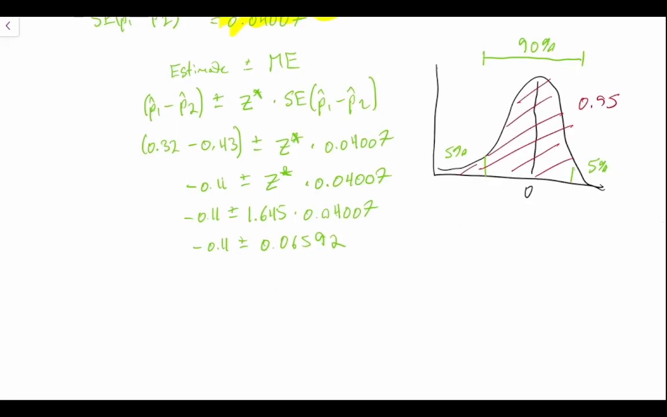And then we can just calculate our confidence interval. So negative 0.11 minus 0.06592 gives us negative 0.1759. And negative 0.11 plus 0.06592 gives us negative 0.04408. And just like that, we have created our 90% confidence interval for comparing the difference between Ontario and Quebec.